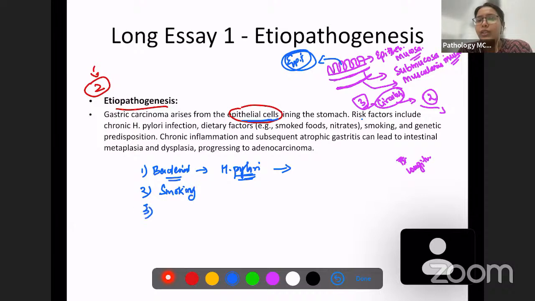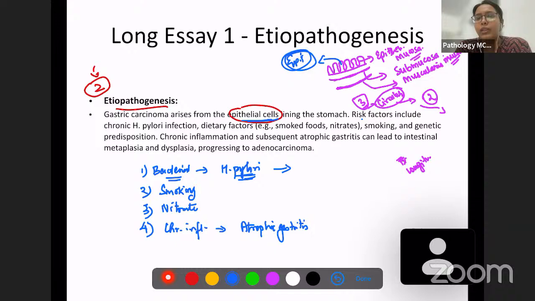Then there are nitrate-rich foods, which are a risk factor. Chronic inflammation is also a risk factor, usually subsequent to atrophic gastritis. And then we have pernicious anemia, which is a risk factor which can also lead to atrophic gastritis.